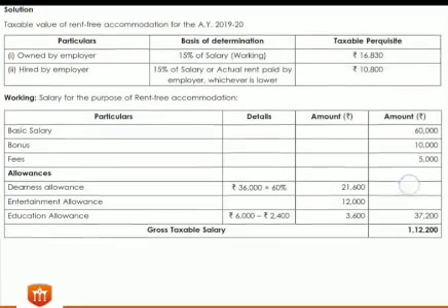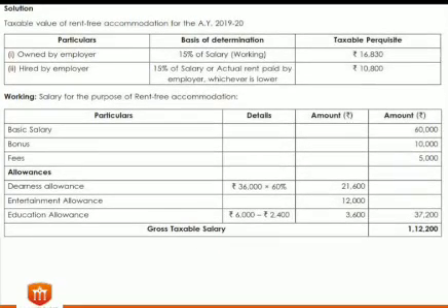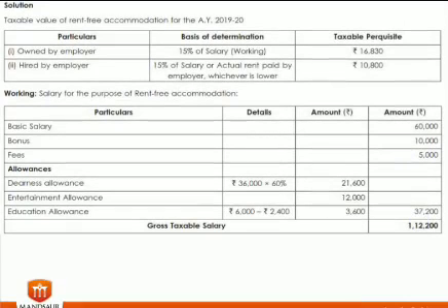Here you can see the basic salary calculation is basic salary plus bonus plus fees. Now, for the purpose of DA, 60% we have to take into consideration. Entertainment allowance is 12,000 and education allowance is 3,600, taxable allowances. Now, the total salary is 1,12,200.